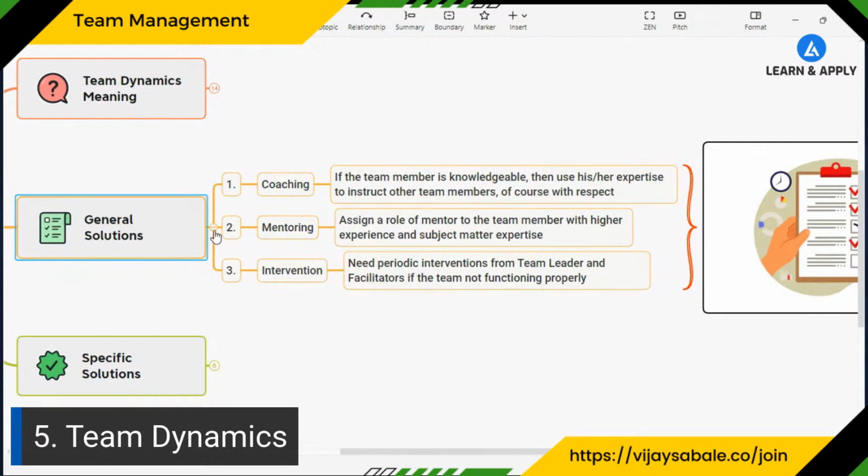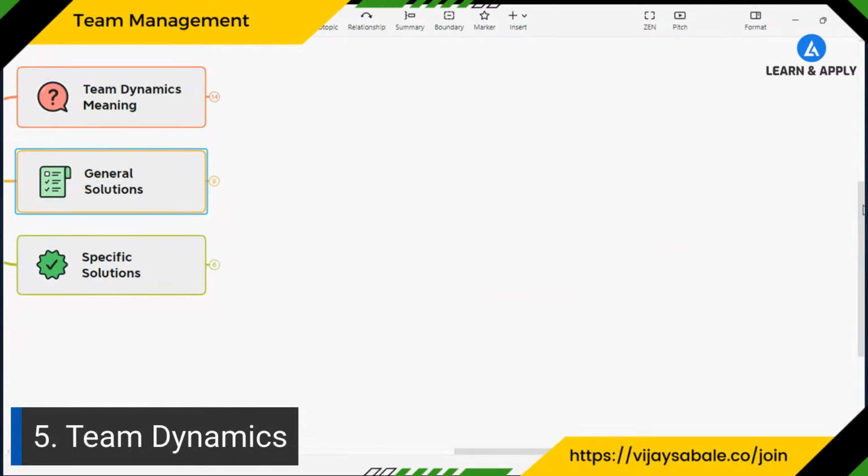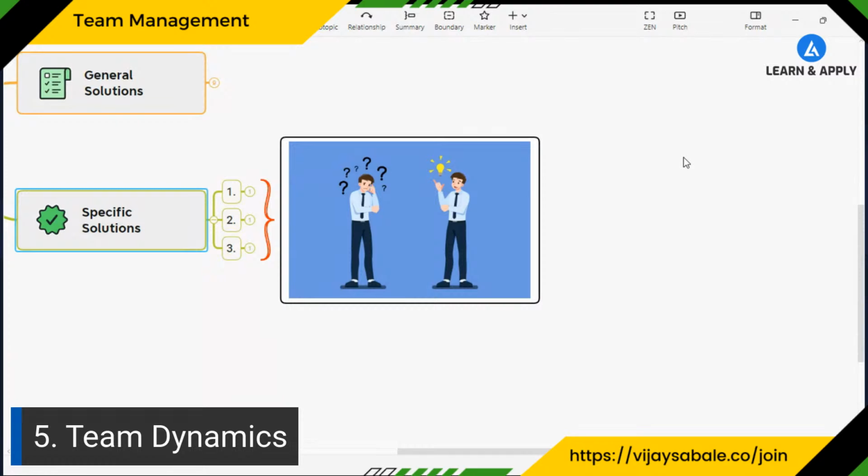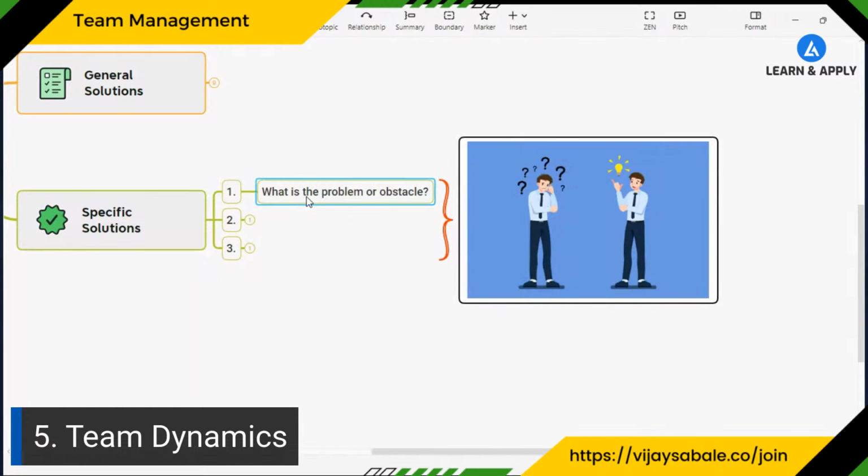Now, once we understand the general solutions, let's go into the specific solutions. Not all these solutions are applicable to all situations. Depending on any specific situation or behavior of the team members, we need to take specific action. Right? Now, let me explain that in detail. A specific solution depends on three things. What is the problem or obstacle that you are going to see? Then we can also discuss how to identify or detect it. The first is that there is a problem. We can understand what kind of problem it is, how to identify that problem, and third, what are the reasons for it.